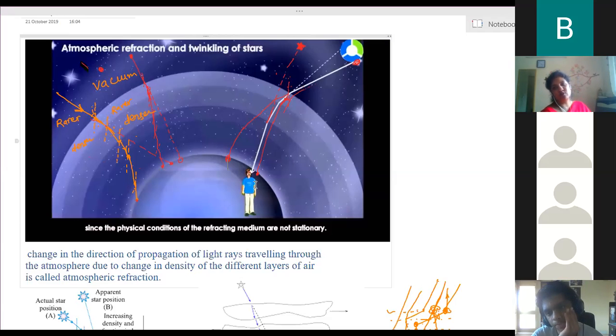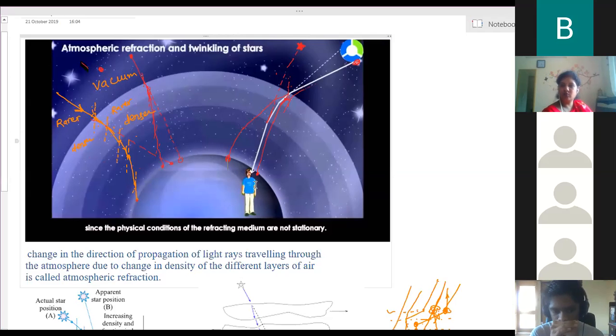So that means the number of light rays reaching the observer's eye also matters. If more light rays reach, then we can see bright light. The star will be bright at that time. When very few rays reach, then the star will be seen, but it is dimmer. On cloudy days we can't see any at all. But on a clear day we can see, sometimes brighter, sometimes dimmer, fainter.